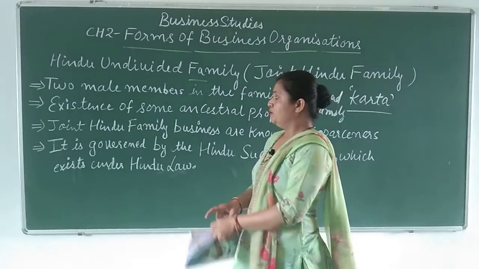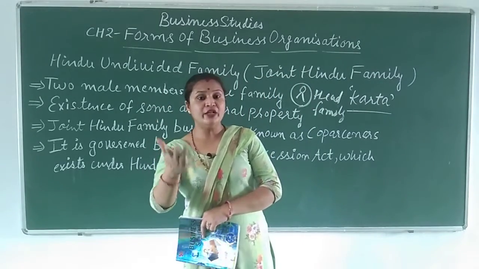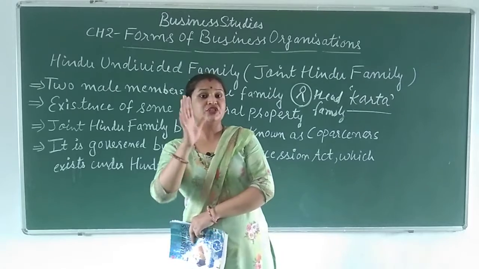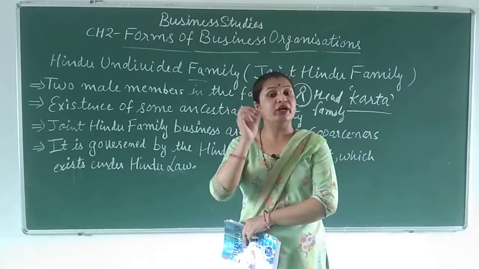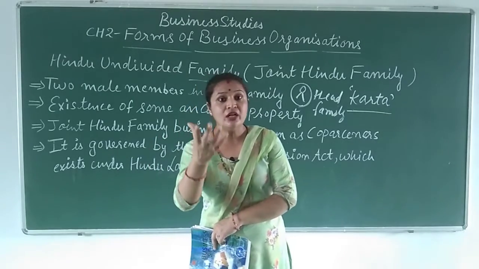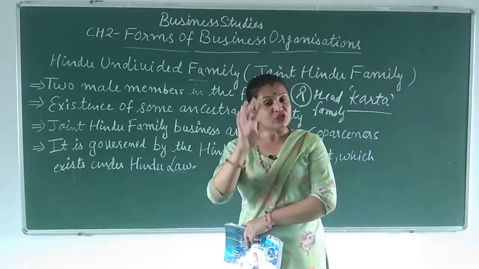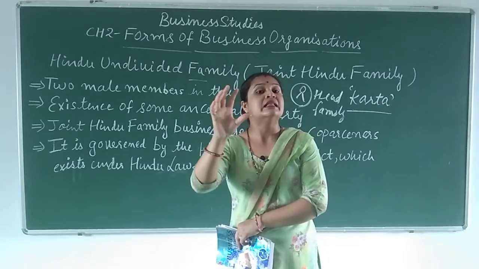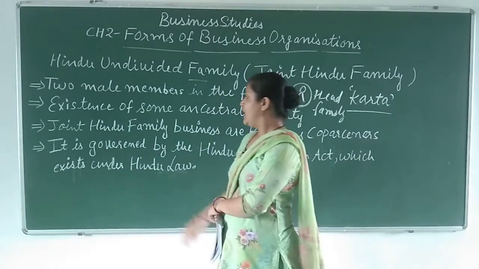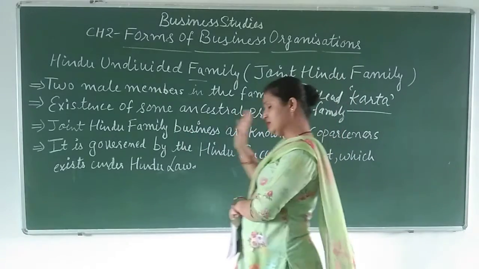To form this joint Hindu family business, at least you need ancestral property. There should be some existence of ancestral property, the old family property, to start this business. Now members of the joint Hindu family business are known as co-parceners.